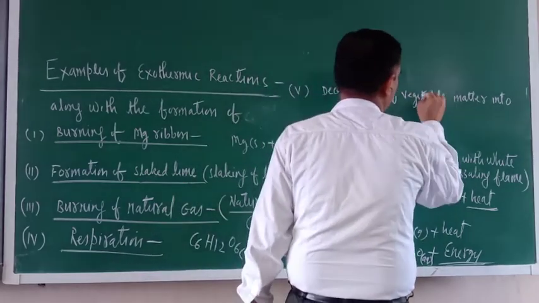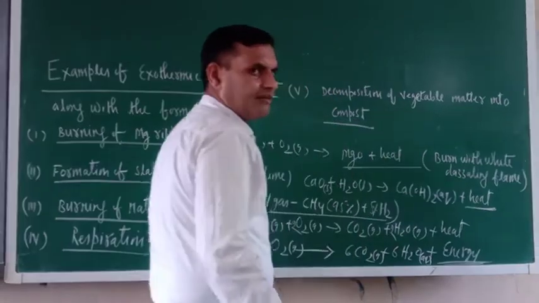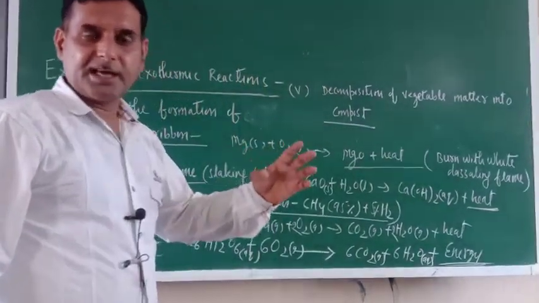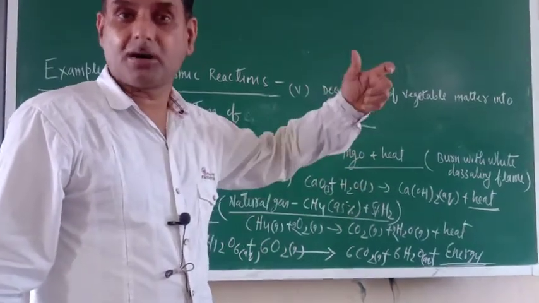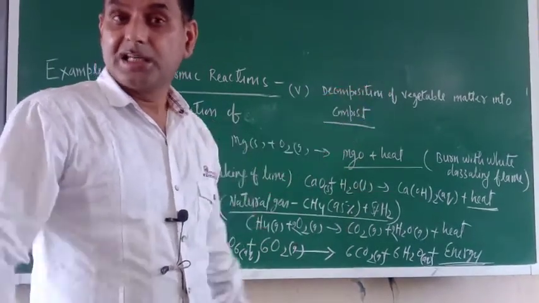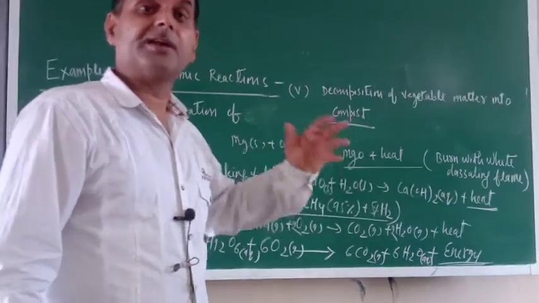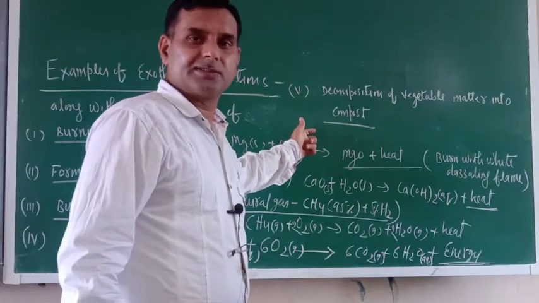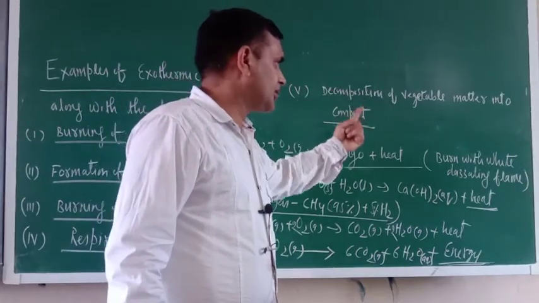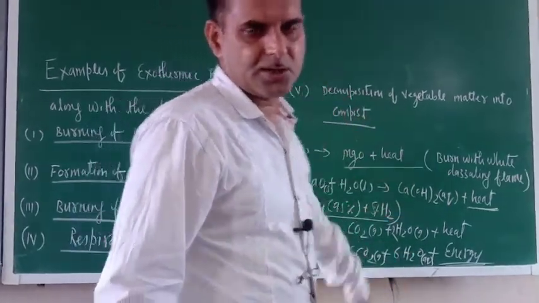Decomposition of vegetable matter into compost is also an example of exothermic reaction. That is why if you see the bed of compost, it is very hot. Especially the downward layers are very hot, because their decomposition is an example of exothermic reaction. So decomposition of vegetable matter into compost is an example of exothermic reaction.